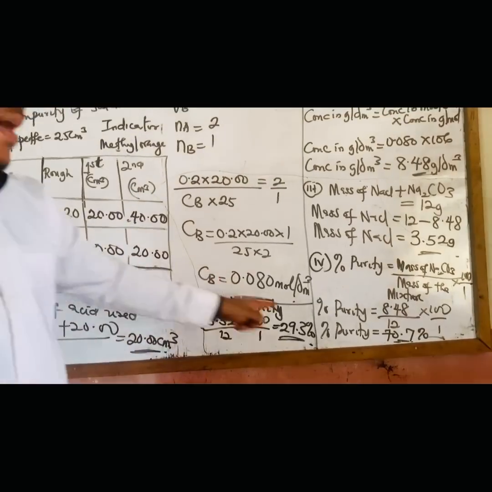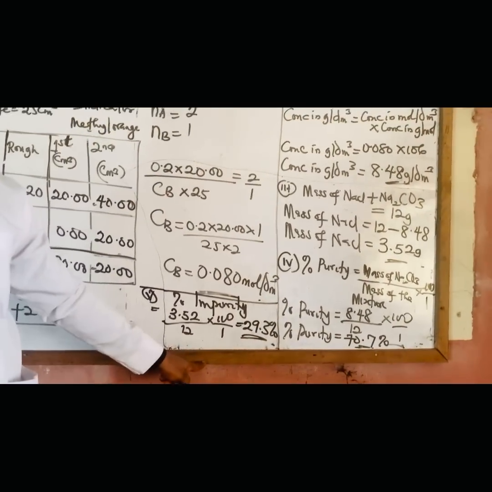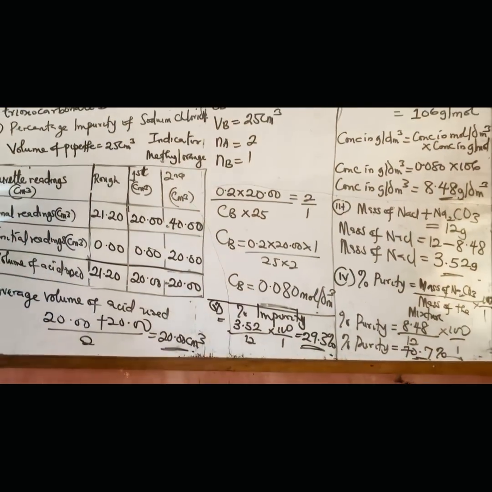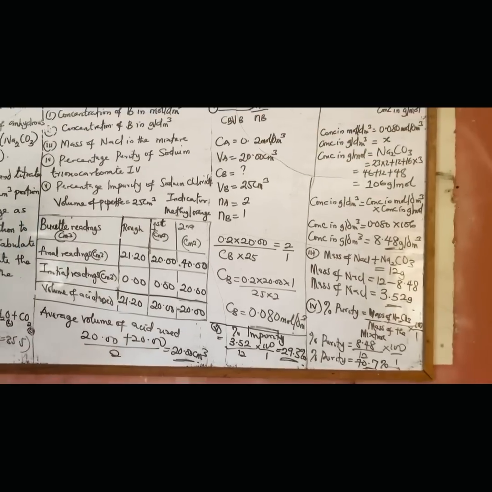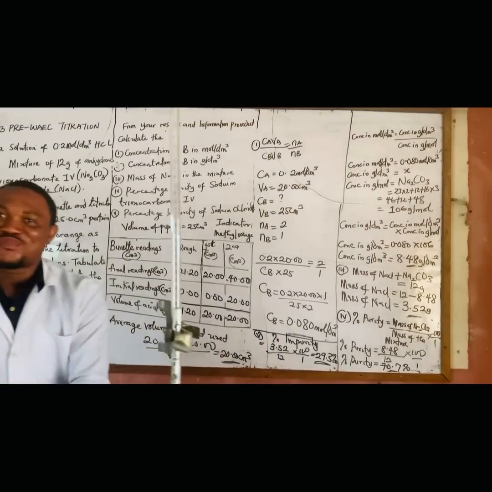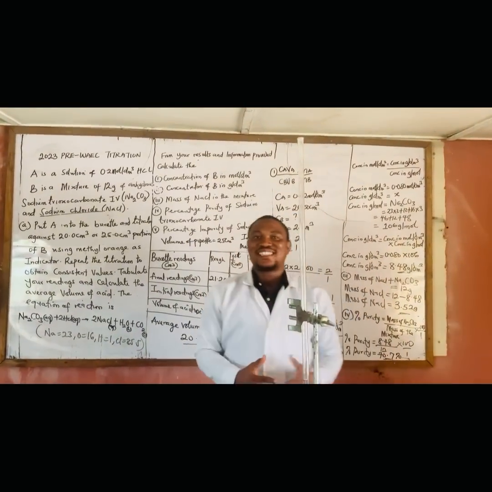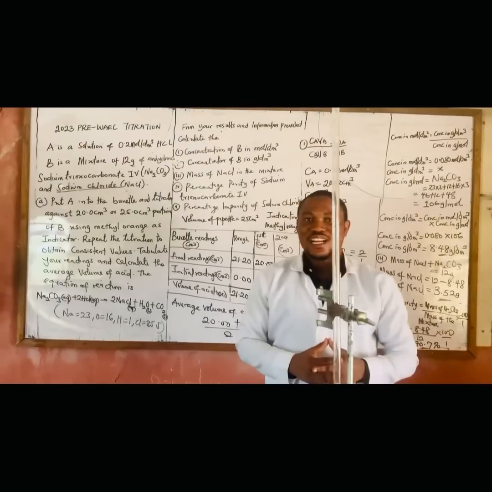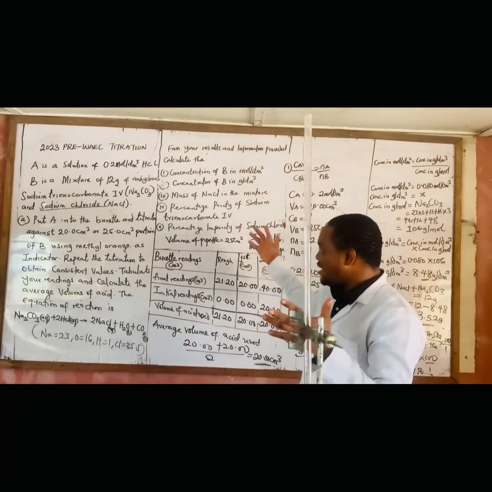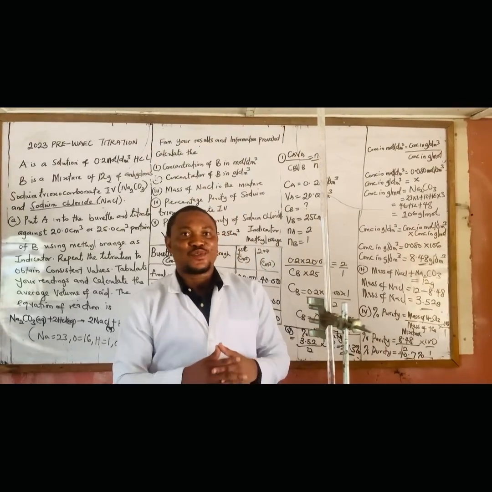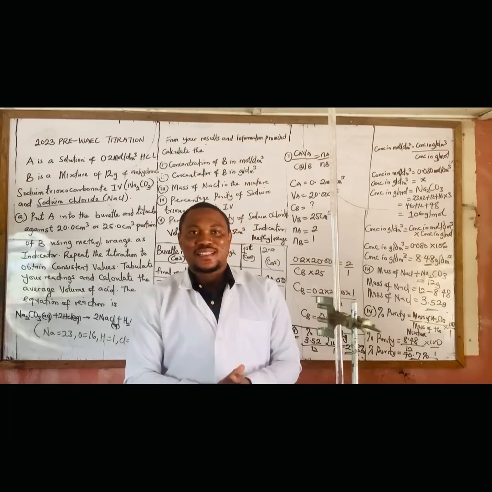Can you see? If I say 100 minus this, it will still give me this. If I add the two together, it will still give me 100. And that's how this is done. You can see it's fun solving all these things. That's why we have this channel to help us to understand all these things. So very important, that's how we can use volumetric analysis to actually determine percentage purity.